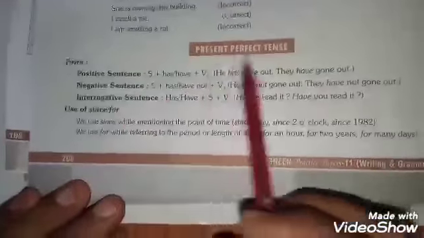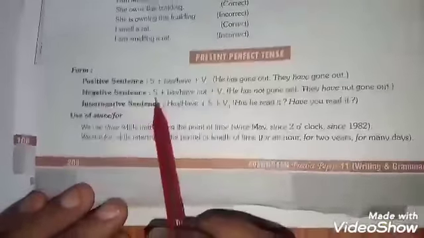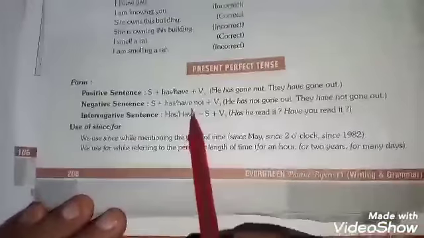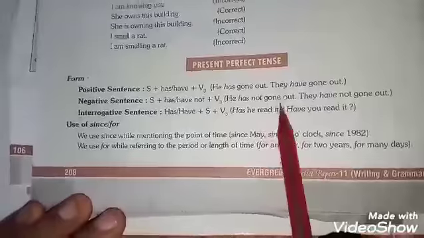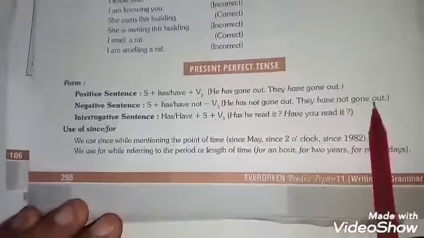Students, now this is the turn of negative sentences of present perfect tense. Subject plus has or have plus not plus V3. He has not gone out, they have not gone out.